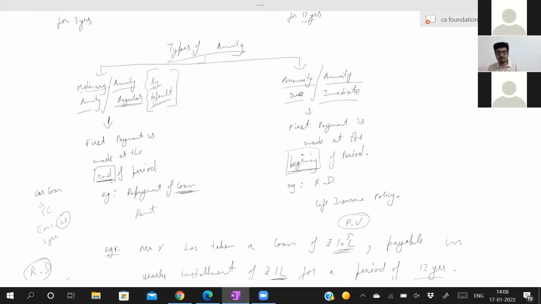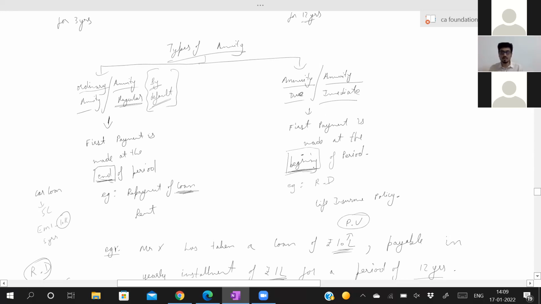You will take 1 month. EMI after 1 month, or yearly at the end of the year. Or if it is specifically mentioned in the sum that you will start investing at the end of the year, then it will be annuity regular. What is annuity due? That means on the same day itself, in the beginning of the period itself, you will make the first payment.